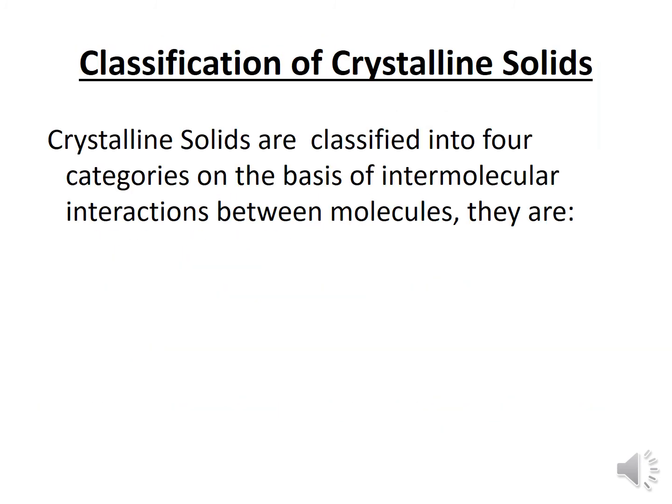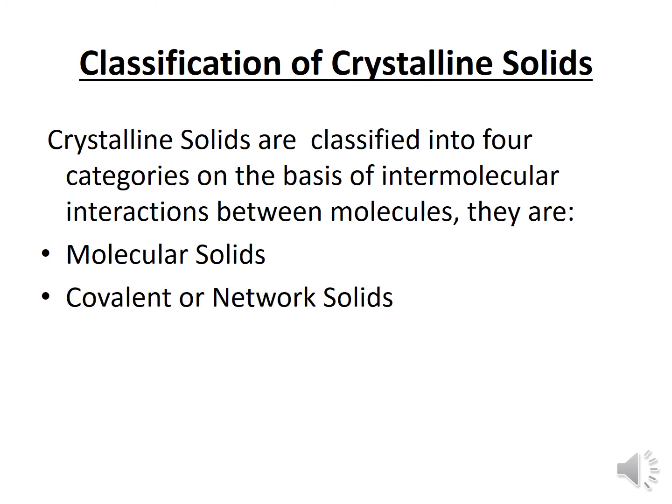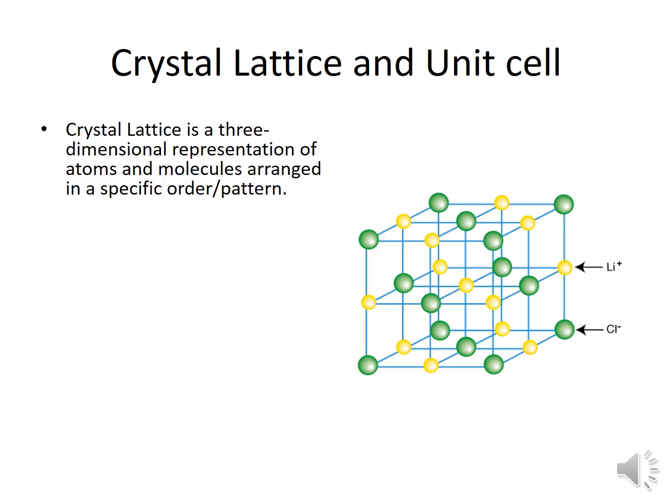Classification of crystalline solids. Crystalline solids are classified into four categories on the basis of intermolecular attraction between the molecules. They are molecular solids, covalent or network solids, ionic solids, and metallic solids. How are we going to differentiate different solids as per their structure?